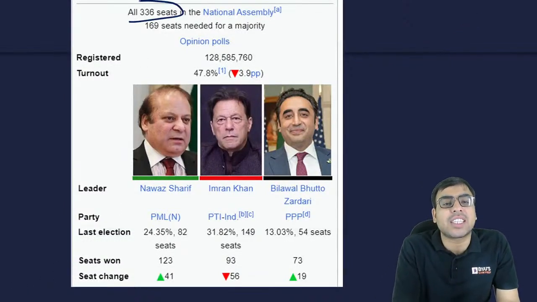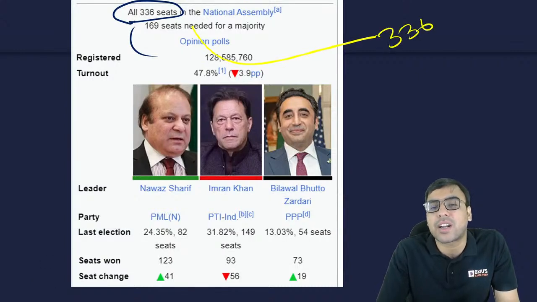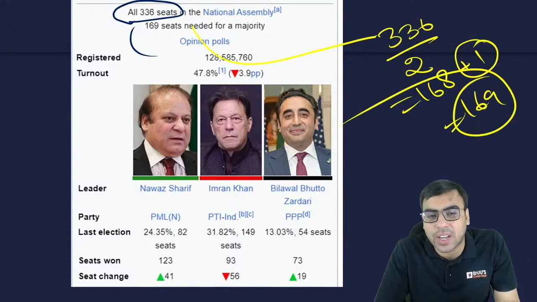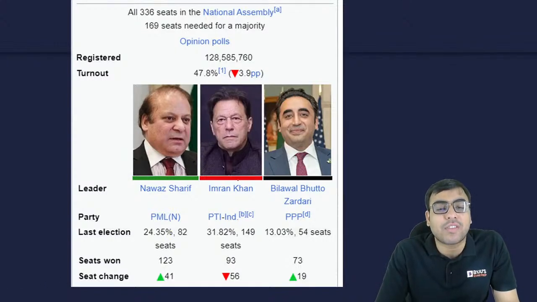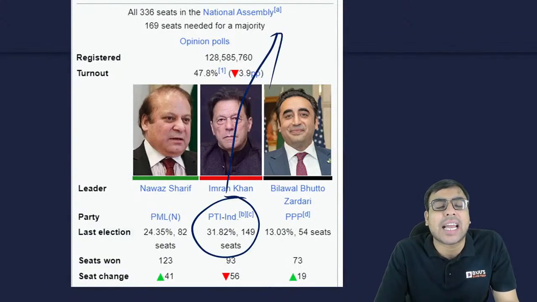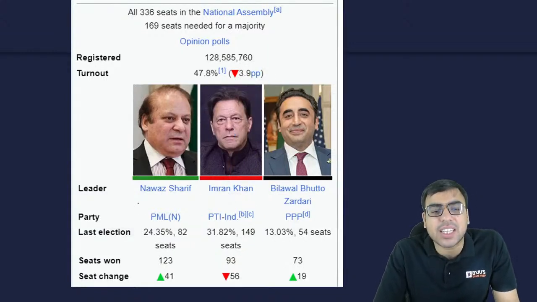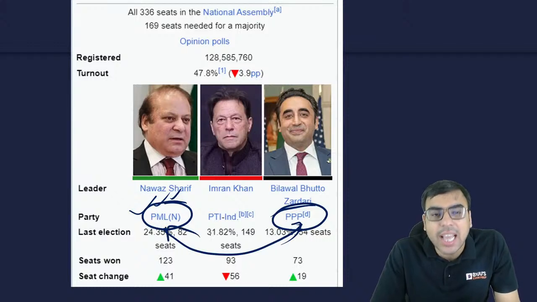And out of 336, how many do you need? You need to cross the half mark, so 168 plus 1, that is 169 seats they require. So these three were the major political parties. However, Imran Khan was not allowed to fight the election, so his candidates fought the elections independently. After the result, this is PMLN, Pakistan Muslim League Nawaz, and this is PPP, Pakistan People's Party. They made an alliance and formed the government.